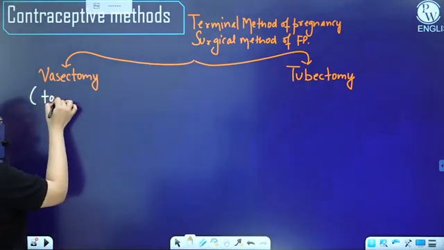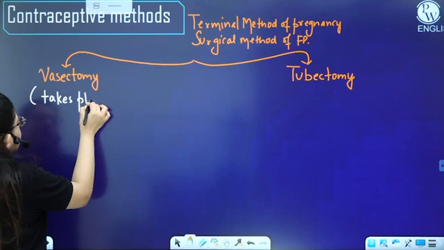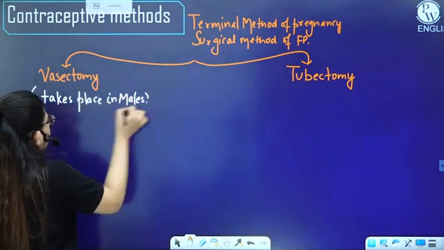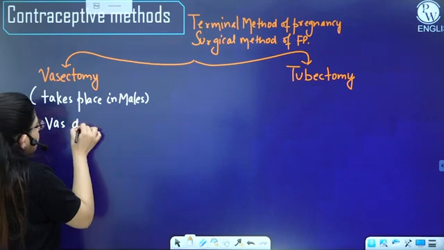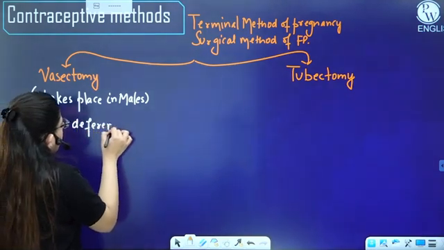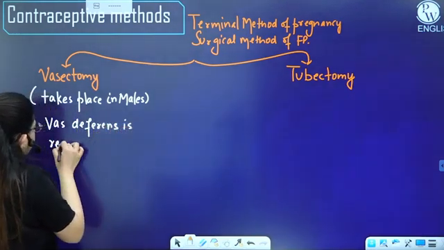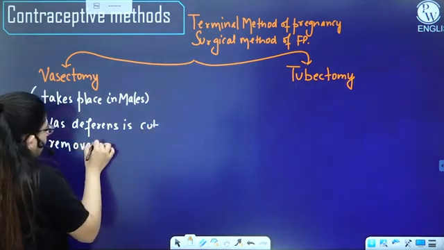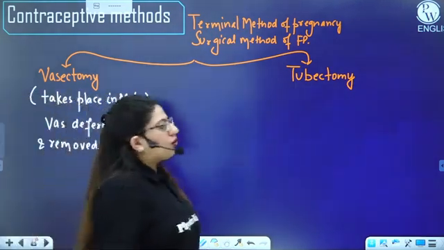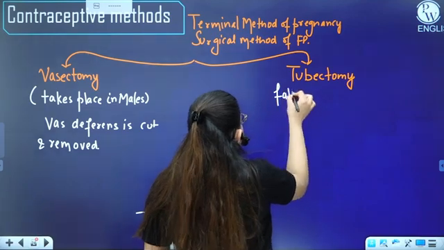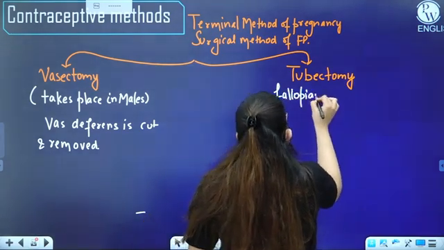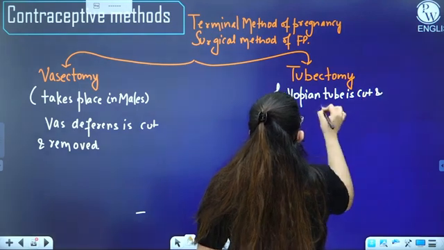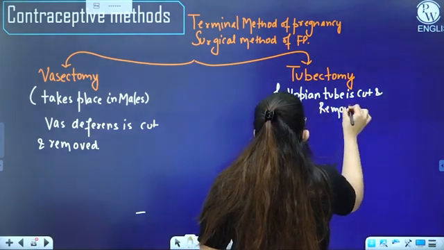It takes place in males. Here, the vas deferens is cut and removed. And here we have tubectomy, where the fallopian tube is cut and removed. Okay.